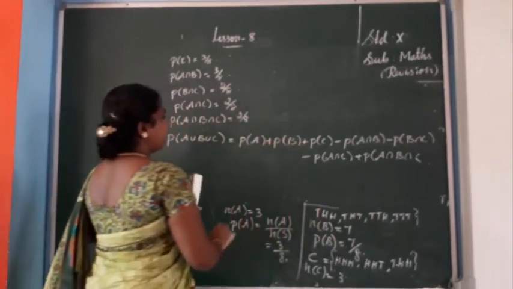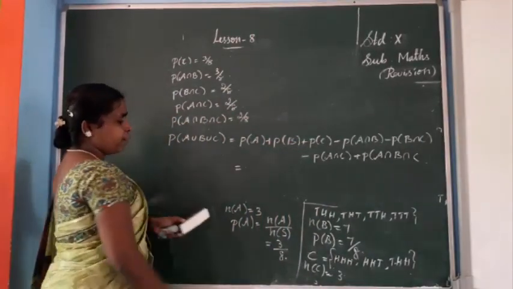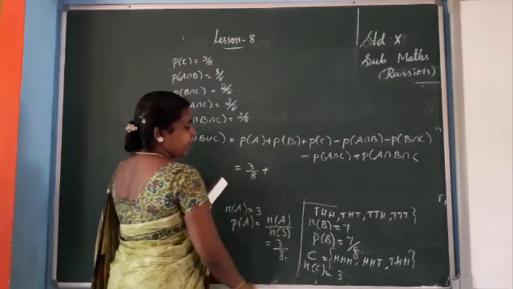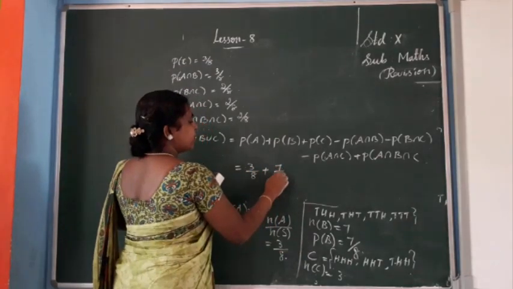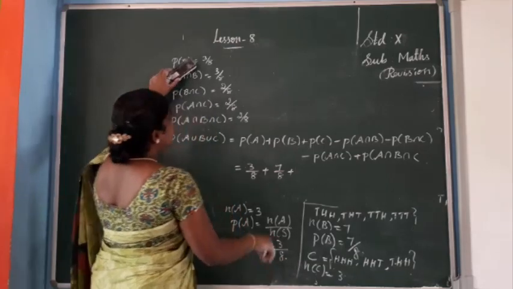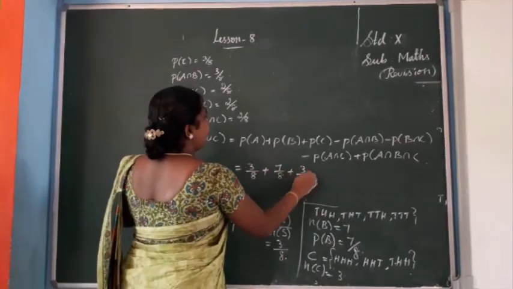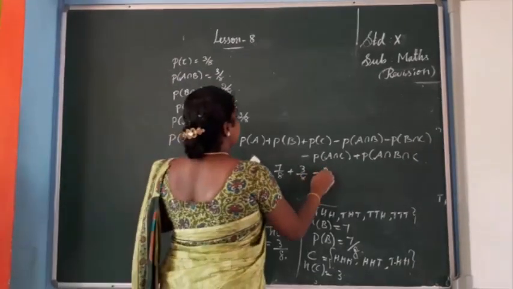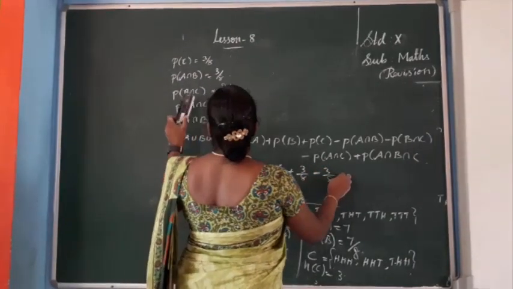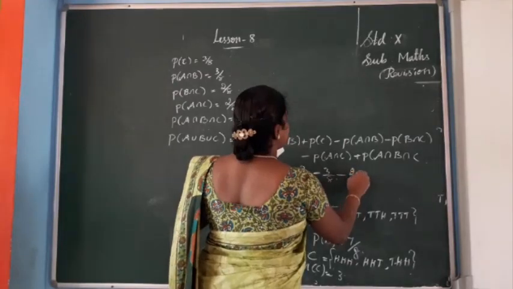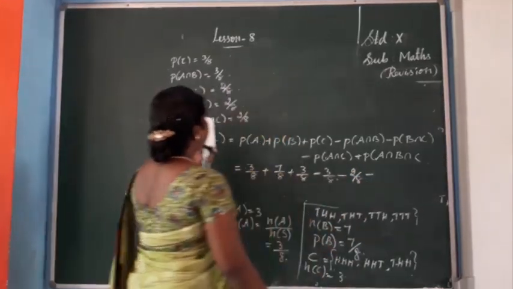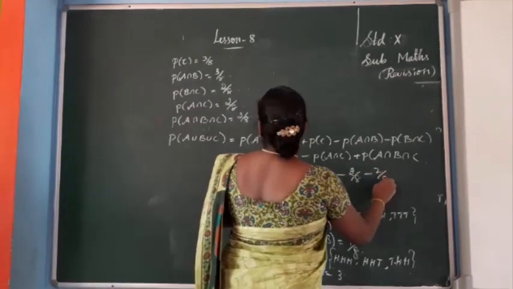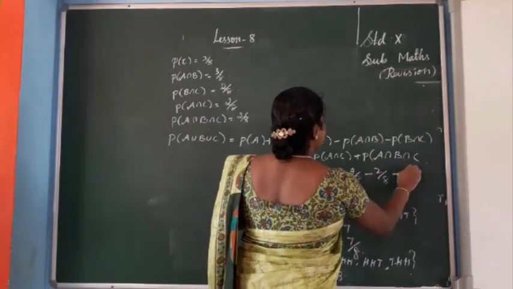Okay. Now you apply the values. P of A is 3 by 8. So 3 by 8 plus P of B is 7 by 8 plus P of C is 3 by 8 minus P of A intersection B is 3 by 8. Next P of B intersection C is 2 by 8. Next P of A intersection C also 2 by 8, plus A intersection B intersection C is 2 by 8.